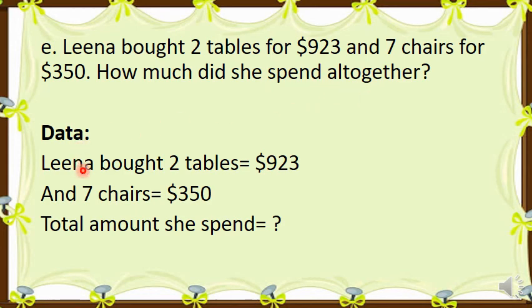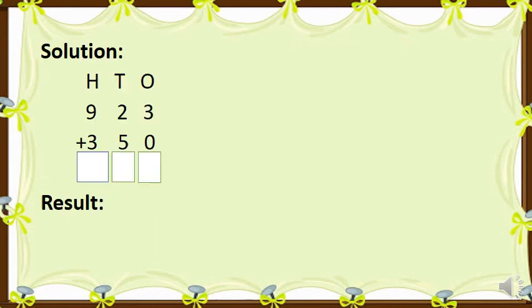Now we will write the first line like this. Lena bought 2 tables for $923 and 7 chairs for $350. How much did she spend altogether? So the total amount she spent is unknown. We will write it like this: total amount she spent is unknown, with a question mark. So let's move to the solution.